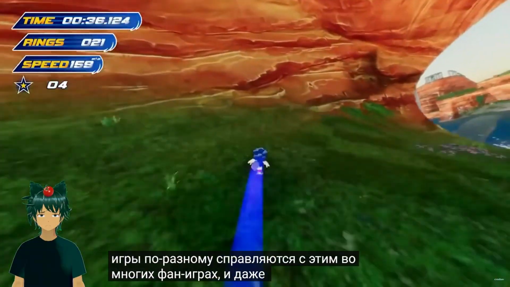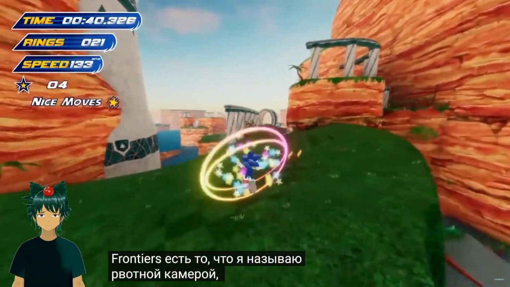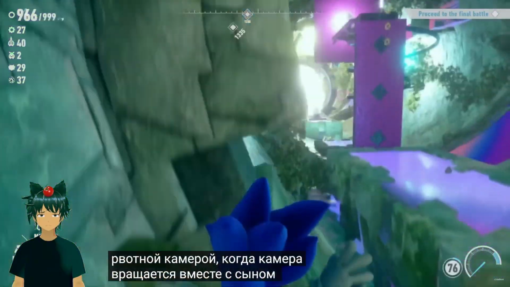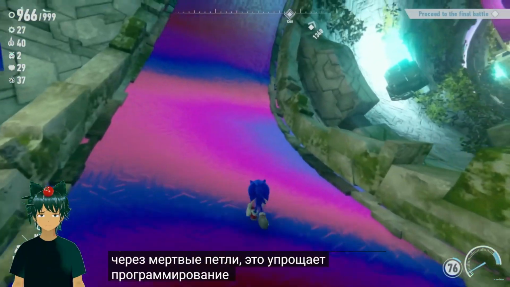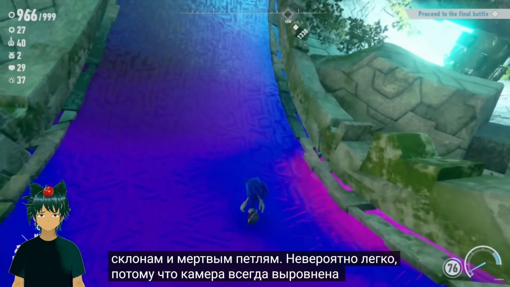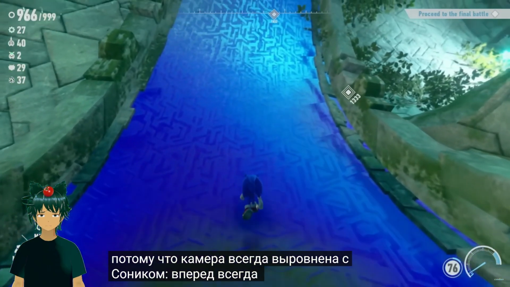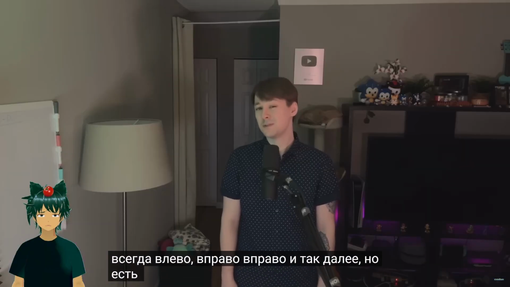In a lot of fan games and even Sonic Frontiers, they have what I like to call vomit camera. This is when the camera rotates along with Sonic as he rotates with the ground and even goes through loop-de-loops. It makes programming Sonic's movement along slopes and loop-de-loops incredibly easy because the camera is always aligned with Sonic. Forward is always forward, left is always left, right is right, and so on. But there's a huge drawback.